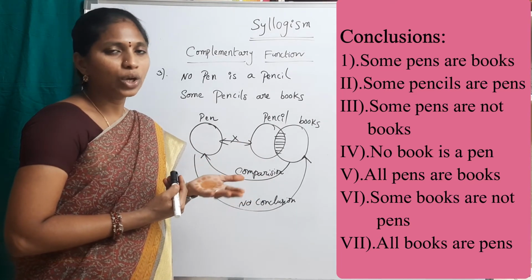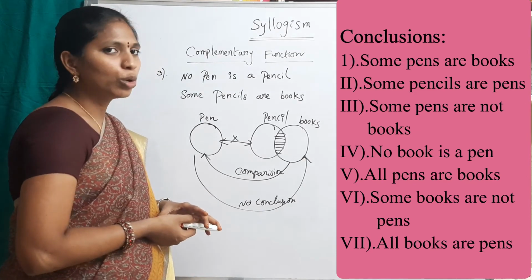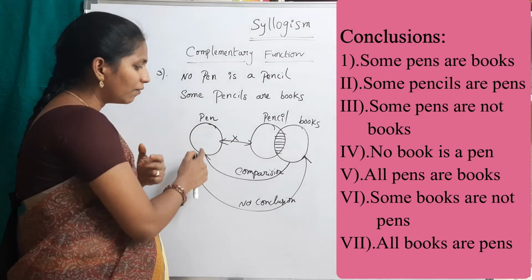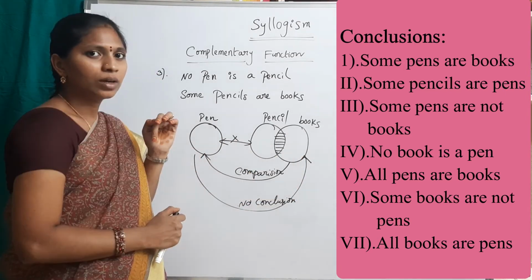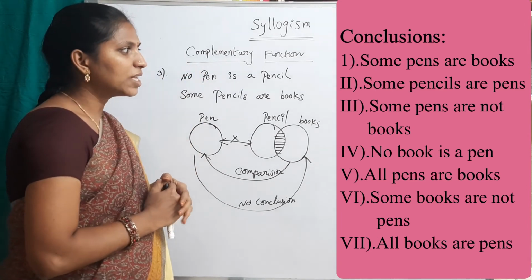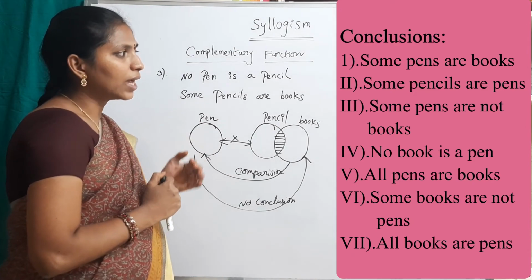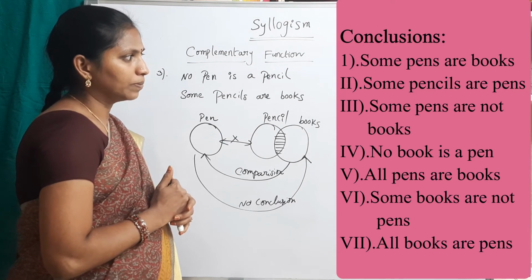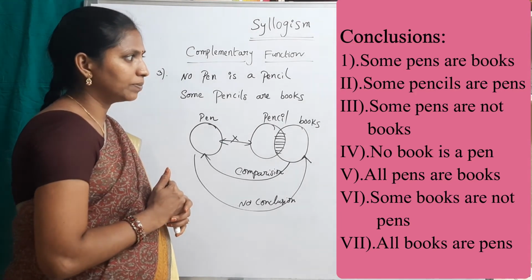So select your answer option. First one, some pens are books. Can we say some pens are books? No, because we cannot compare the alone part to this books part. Now directly go for a complementary function. What is the pair for some? No. Checking these conclusions, no pen is book or no book is pen.